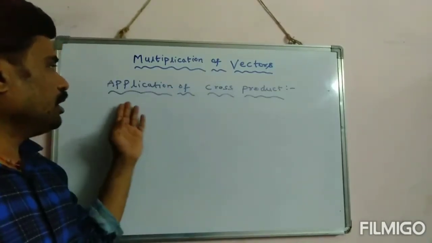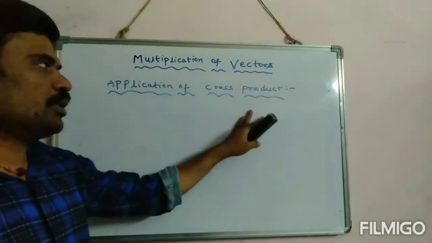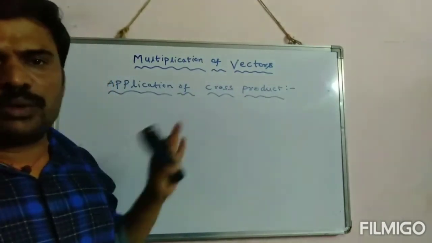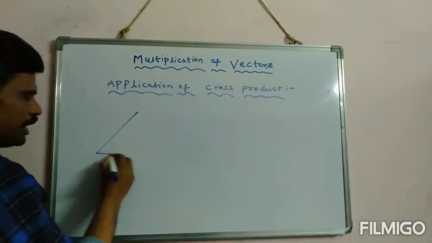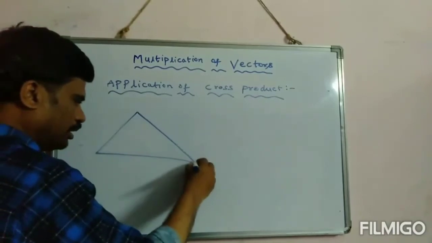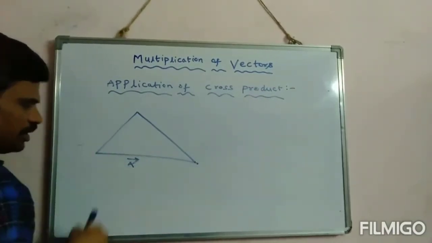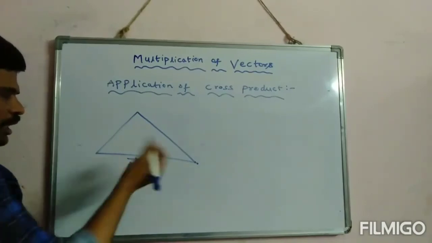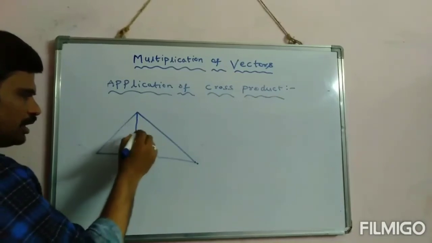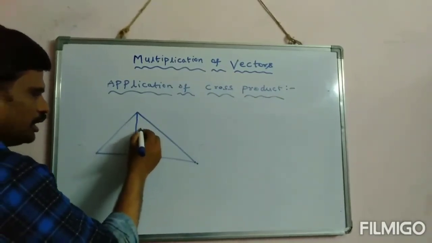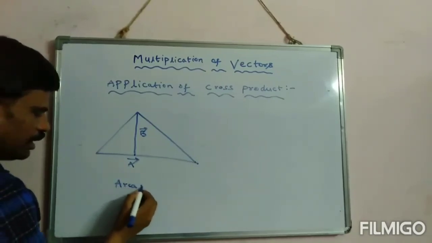Now let us learn the applications of cross product. Where are we going to use this cross product or vector product in our day-to-day life? Now let us see a good example. If you observe a triangle, and the base of this triangle is represented by vector A, and let the height be represented by some vector B. Then what do you write for the area of the triangle?